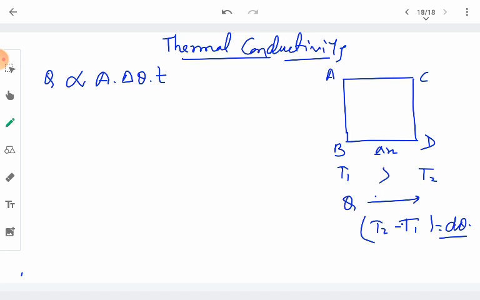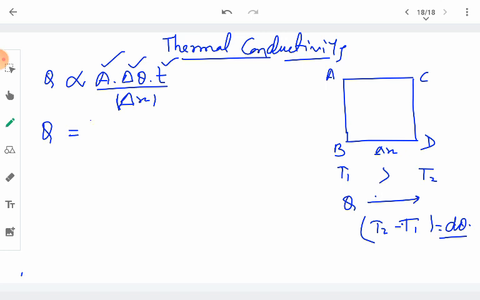And one last thing is that it is inversely proportional to the separation between the two faces. So we see that the amount of heat transferred will depend upon the area of cross section of the faces, the temperature difference at which the faces are lying, the time for which the heat transfer is allowed, and the separation between the surfaces.